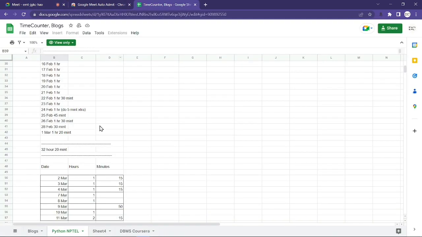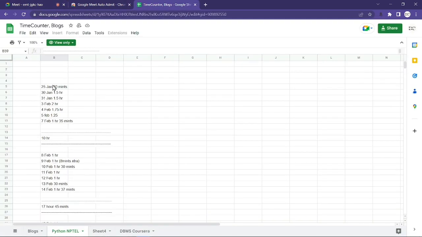So this is extremely important. And what I want you guys to do is make a Google sheet like this. You can type in the dates. Today is, I think, the 5th. We are starting from tomorrow, so you can write 6 Jan, and in front of that you are going to type whatever minutes you are going to give for that particular video or playlist or whatever you are studying to become a full stack developer, right? So 6 Jan it will be 1 hour, 7 Jan it will be 1 hour, right? What I want you guys to do is give at least 1 hour per day for this program, for being a full stack developer.